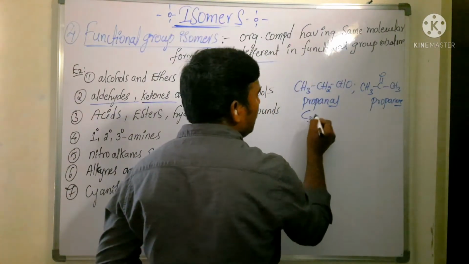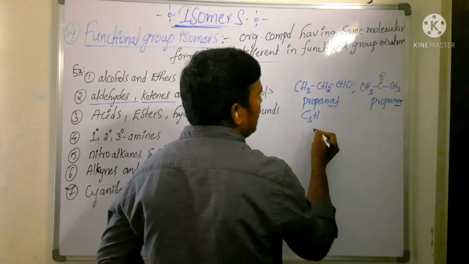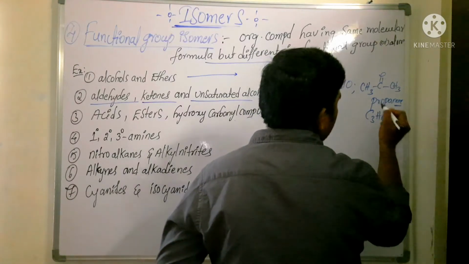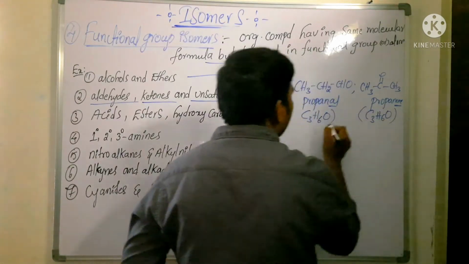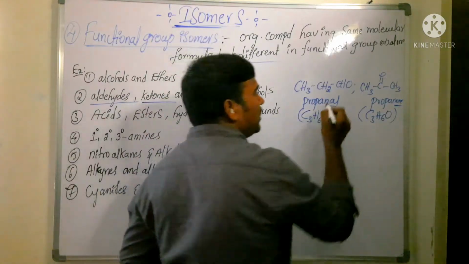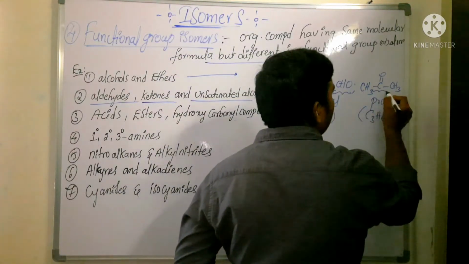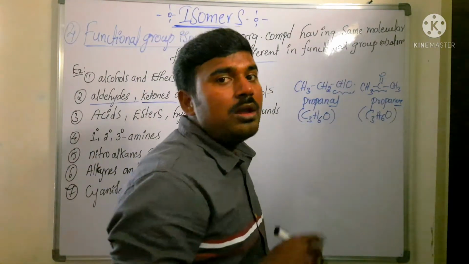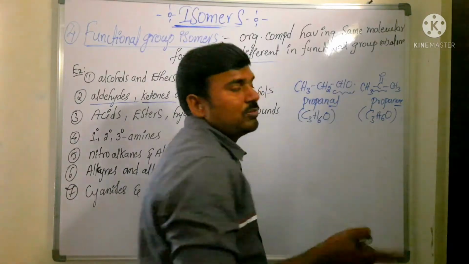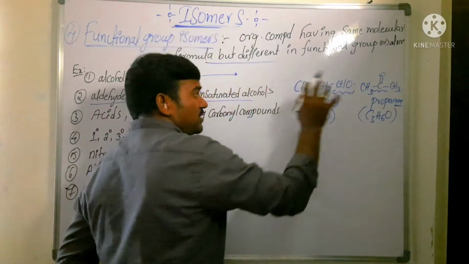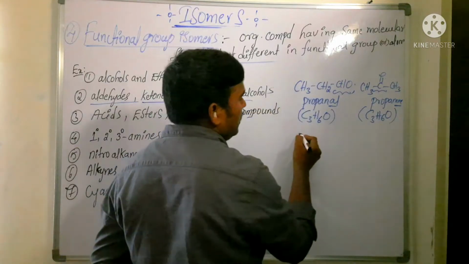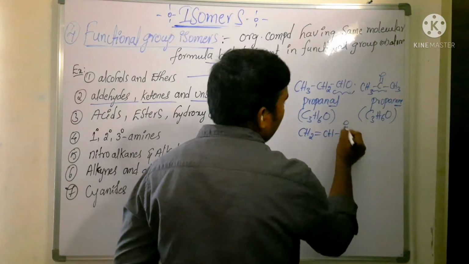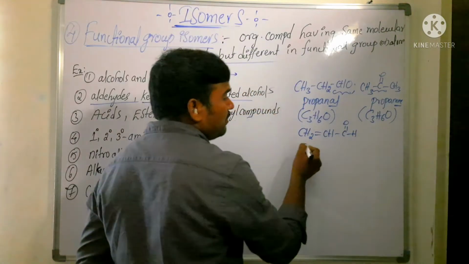Both have how many carbons? 3 carbons. How many hydrogens are there? 6 hydrogens, 1 oxygen. Here also 3 carbons, 6 hydrogens, 1 oxygen. Both have the same molecular formula, but here aldehyde is the functional group, here ketone is the functional group. Organic compounds having the same molecular formula but differing in their functional group come under functional group isomer. For this only, I am going to write unsaturated alcohol. You can write like this: CH2=CH-CH2-OH. Now, does it have the same molecular formula or not?